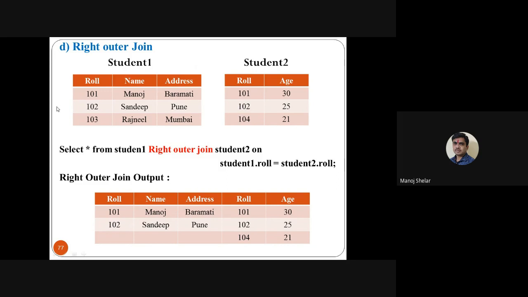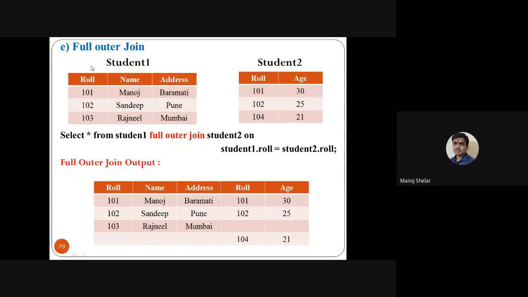Simple. Full outer join means a combination of the left and right. So a simple query: select star from student 1 full outer join student 2 on student 1 dot roll number is equal to student 2 dot roll number. Full outer join is supported in the Oracle database. So this table is displayed as it is: 101 Manoj Baramati, 102 Sandeep Pune, 103 Rajnil Mumbai, and 103 is not available on the right side, so display blank. And here 101 30, 102 25, 104 21, the right table displayed as it is. 104 is not available on the left side, so display blank. This is a full outer join. This is simple.